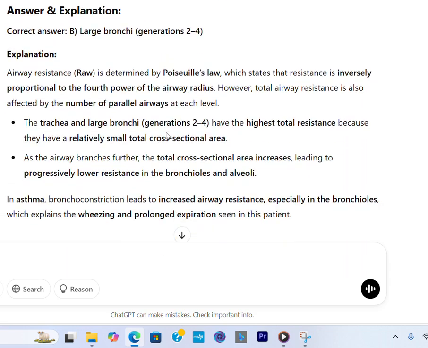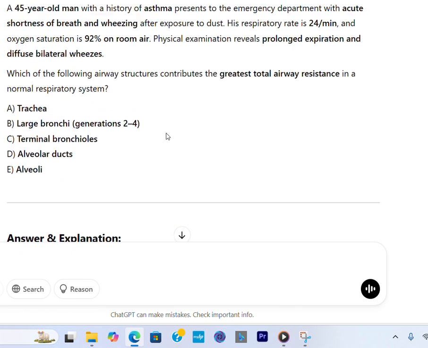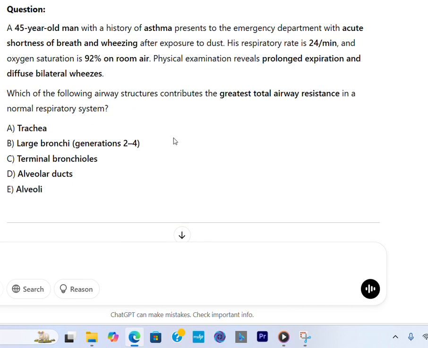USMLE style question on airway resistance in the bronchi. Question. A 45-year-old man with a history of asthma presents to the emergency department with acute shortness of breath and wheezing after exposure to dust. His respiratory rate is 24 per minute, and oxygen saturation is 92% on room air. Physical examination reveals prolonged expiration and diffuse bilateral wheezes.